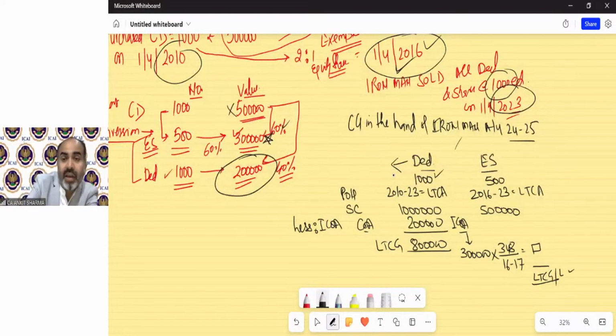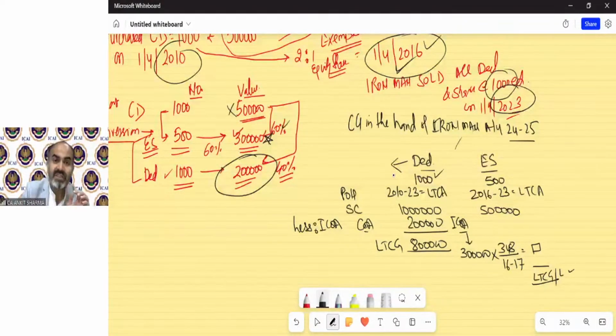So in case of conversion, there is no concept of Manjula J. Shah. There is no concept of previous owner; the assessee will remain the same. In the conversion question, you have to convert the value and the number carefully.